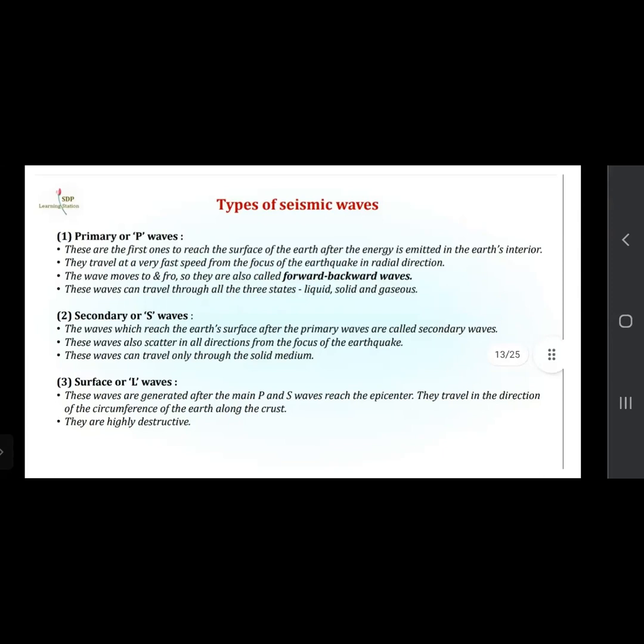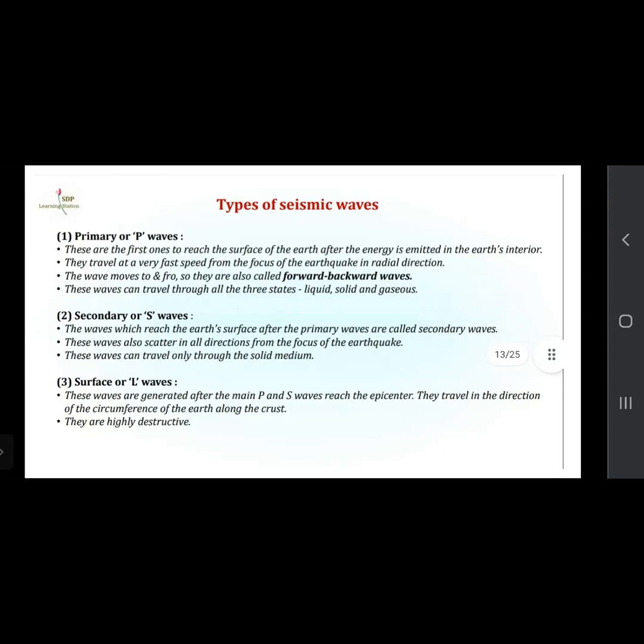Now these waves can travel through all the three states. Okay, so they can travel through all the three states, that is the liquid, solid and gaseous. So we have seen the primary waves. Now the next is secondary or S waves.